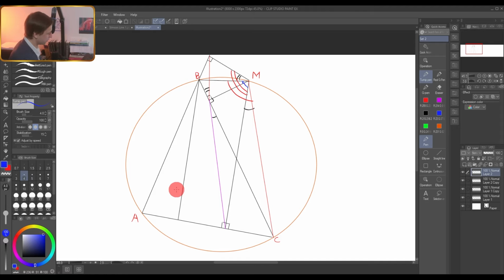Well, if this angle is alpha, this is alpha. Let's look. Here we have a cyclic quadrilateral, this one. 2 opposite angles are 90 degrees. If it's alpha, then the opposite angle, this one, should be 180 minus alpha. It's about the angle that is marked with these 2 arcs, right?